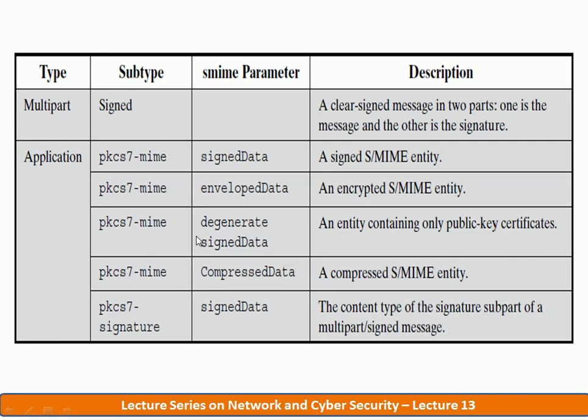Multi-part signed is a clear signed message in two parts, one the message and the other the signature. Just now we discussed this. PKCS 7 MIME signed data is a signed SMIME entity. PKCS 7 MIME enveloped data is nothing but the enveloped SMIME entity. Signed data, enveloped data, and this is signed data again.